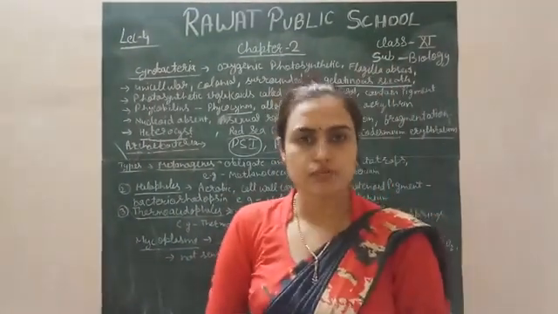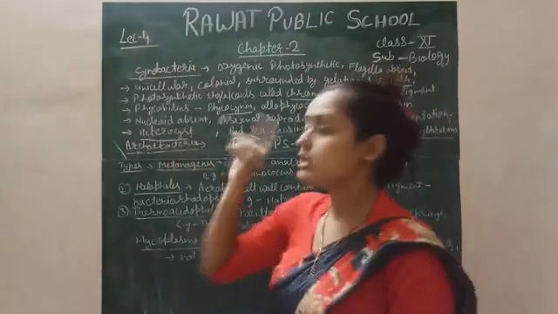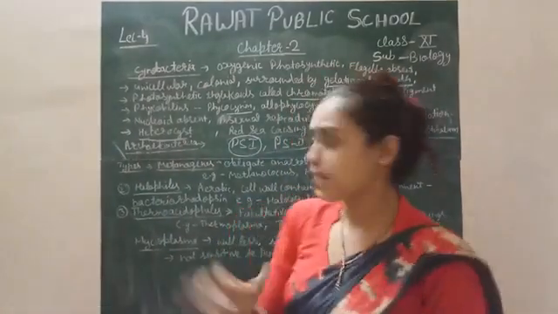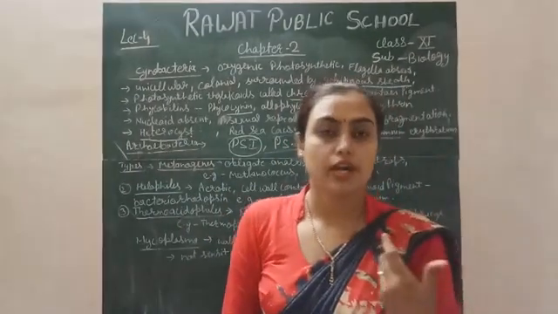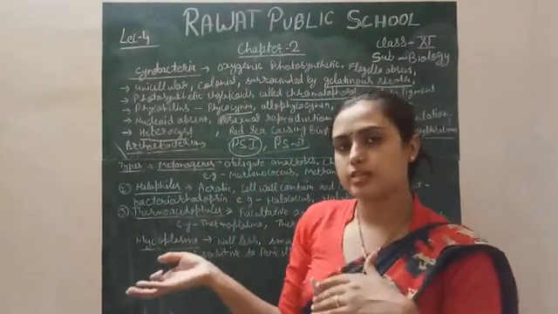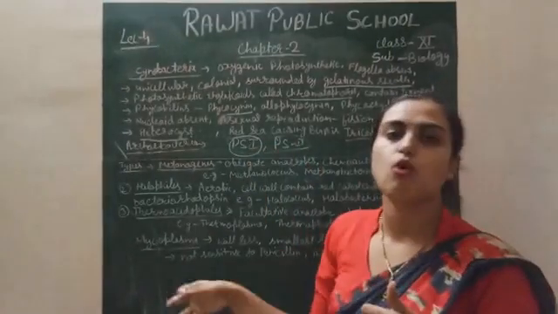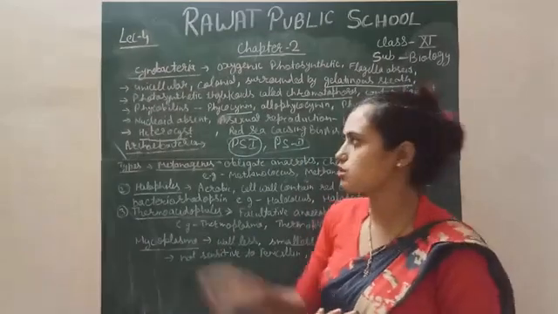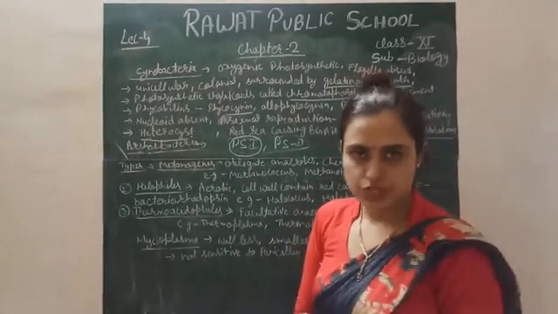It consists of only the PS1 type of photosystem, which does not trap the light energy, but this is the cell which actually helps in the fixation of nitrogen, right? So only in the heterocyst does fixation of nitrogen take place in cyanobacteria. Any other remaining vegetative cell consists of both types of photosystem, because photosynthesis takes place in the presence of both systems. The heterocyst consists of only PS1, so it helps only in the fixation of nitrogen.